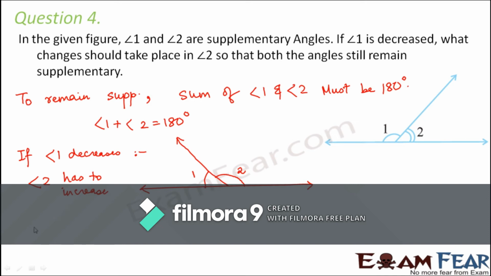Now, if we assume that angle 1 increases much more than what it was before, let's say that it has become something like this, where this angle is 1. So if angle 1 has increased so much, then angle 2 definitely has to decrease so that the sum remains 180 degrees. So that's a very simple concept. Their sum always has to be 180 degrees, and 180 degrees means a straight line. So in order to maintain a straight line, if you are increasing one angle, the other angle has to decrease. Similarly, if you are decreasing one angle, the other angle has to increase.